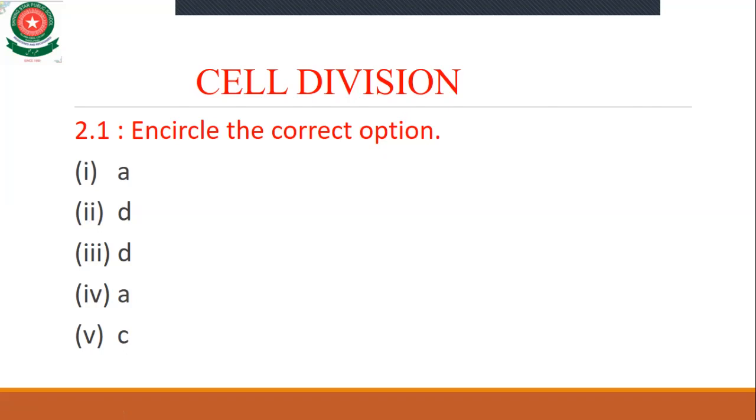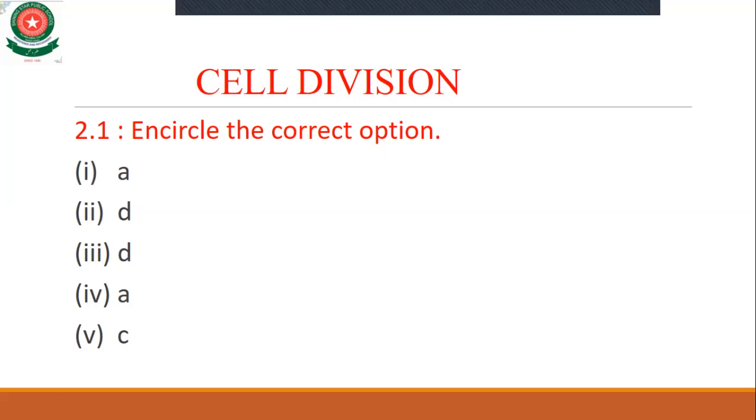The next is the section of DNA. The second MCQ: the section of DNA which has information for a specific protein. That section of DNA which has information for making a specific protein is called a gene. Option A is DNA strand, B nucleotide, C chromosome, and D gene. So our right answer is D.